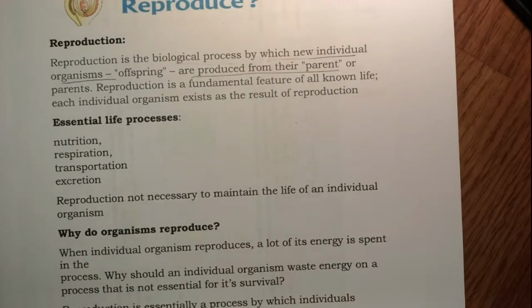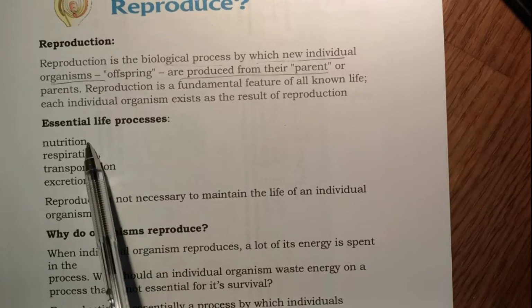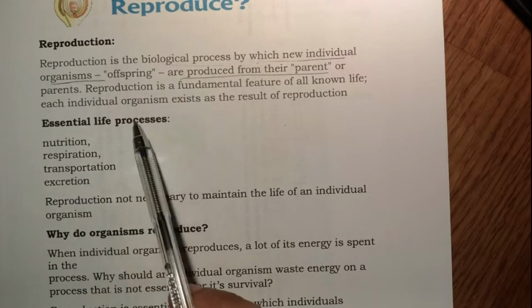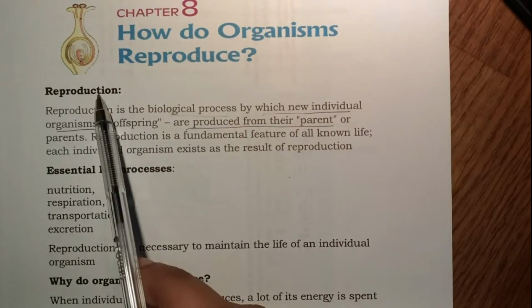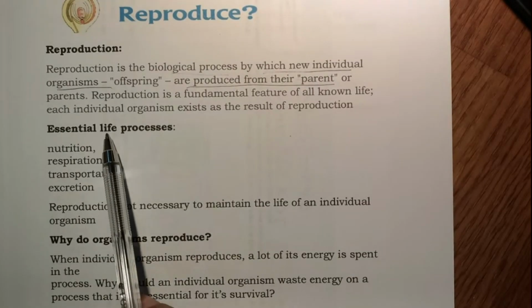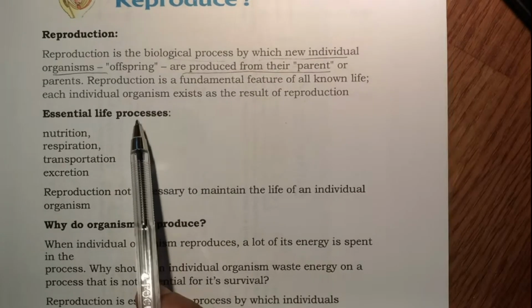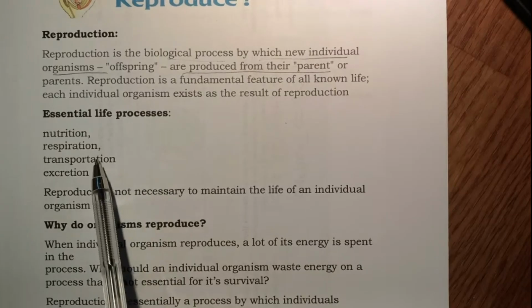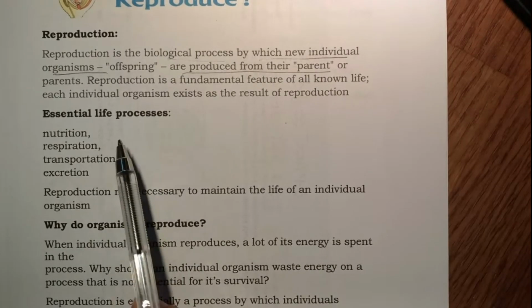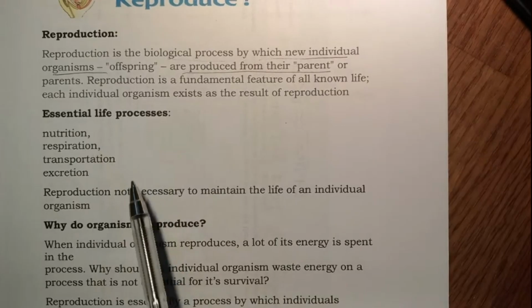Now, we've seen in one of the chapters, essential life processes, that nutrition, respiration, transportation, excretion are the essential life processes. But this list does not include reproduction. Reproduction is not essential to maintain a particular organism's life. If a human being is born, that human being does not need to reproduce to live a life. So it is not essential for that individual.